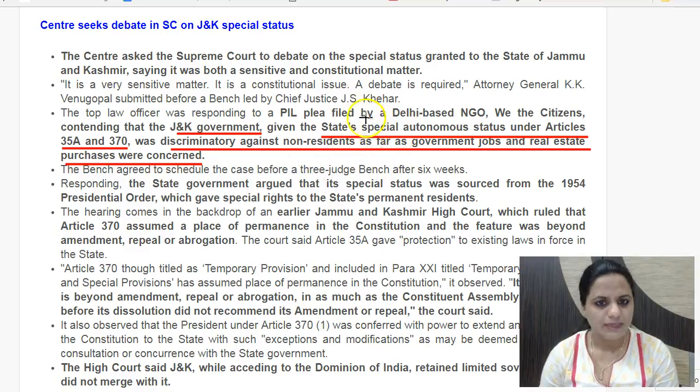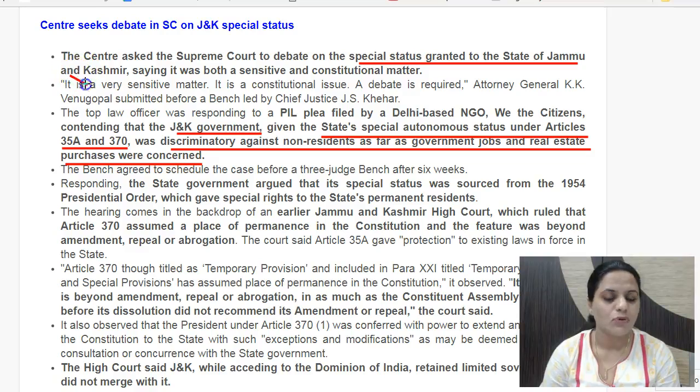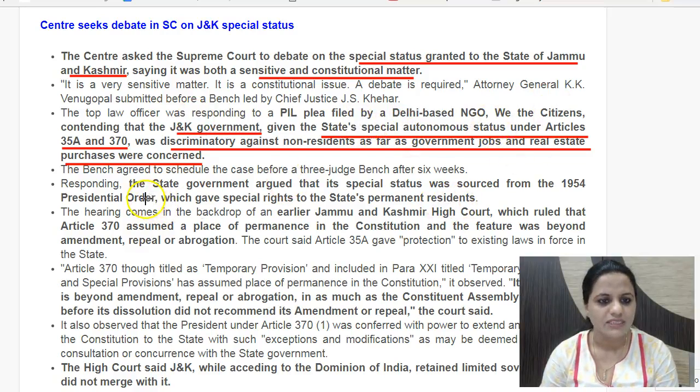So that is a petition filed as such, and the government here in the Supreme Court is arguing that there is a need to debate on the special status granted to Jammu and Kashmir. So this is both a sensitive matter and a constitutional matter, and that needs debate. So the Supreme Court has allowed for a 3-judge bench which will look into this matter. So that has been the decision taken.